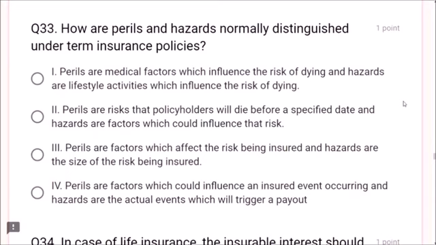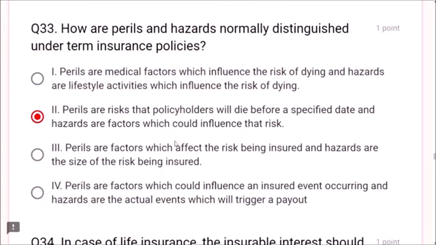Next, question number 33. How are perils and hazards normally distinguished under term insurance policies? Perils are medical factors? No, perils are risks that policyholders will die before a specific date, and hazards are factors which could influence that risk. Dear friends, in terms of insurance, risk is death. That means the reason behind death is peril. Peril is nothing but the reason behind death.